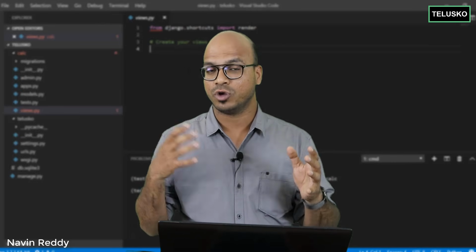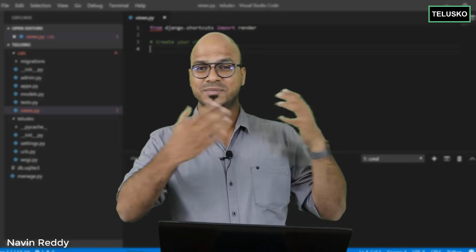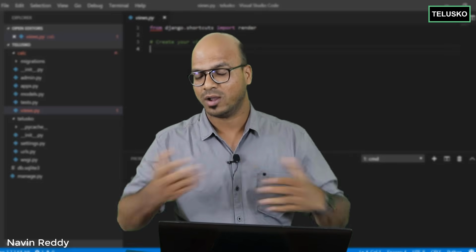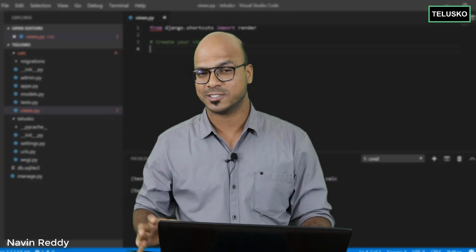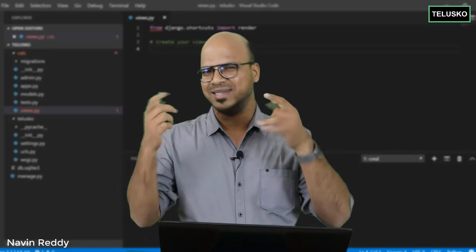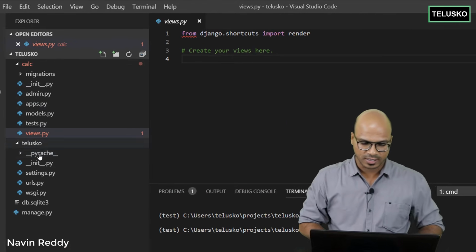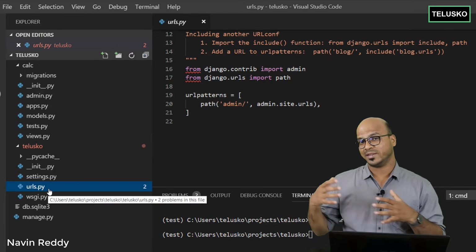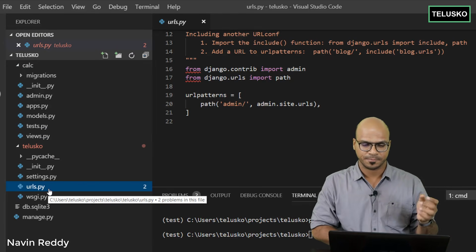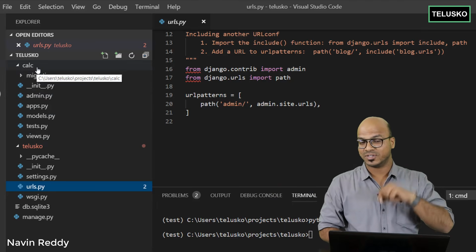If you want to refer to a particular page, let's say website/documents or website/products, that's where you will see all the products page. So home page is normally referred as empty or slash. So here we have to do something with this URL. But then this URL is for the entire project, not for a specific app, right? We want to work with this particular app, which is Calc.